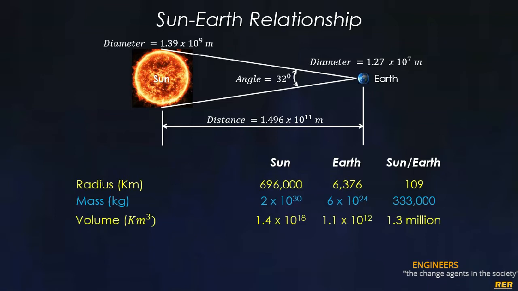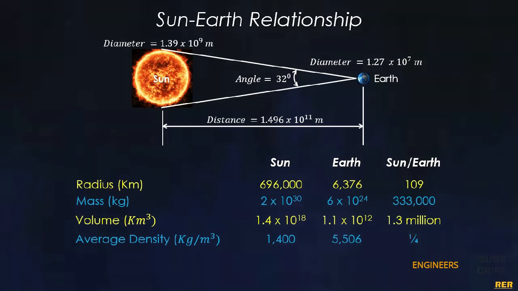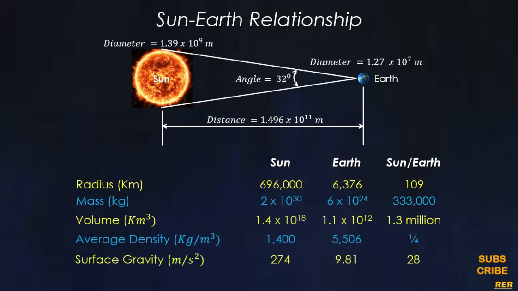The volume of sun is 1.4 × 10^18 kilometer cube, and the volume of Earth is 1.1 × 10^12 kilometer cube. The average density of Sun is 1400 kg per meter cube, whereas the average density of Earth is 5506 kg per meter cube. Surface gravity at Sun is 276 meter per second square, whereas the surface gravity on Earth is 9.81 meter per second square.